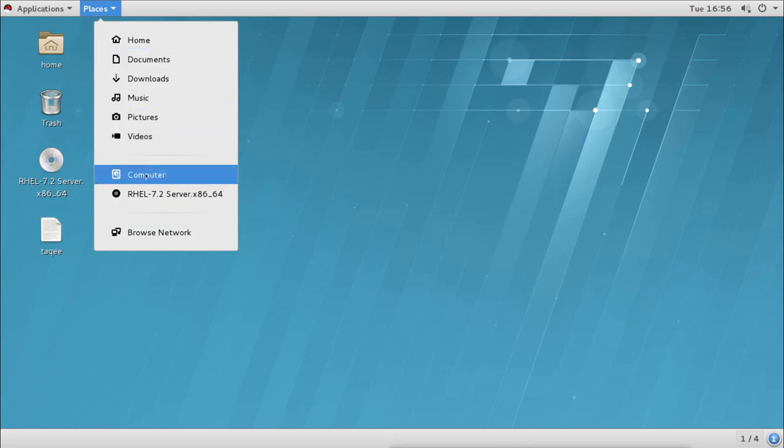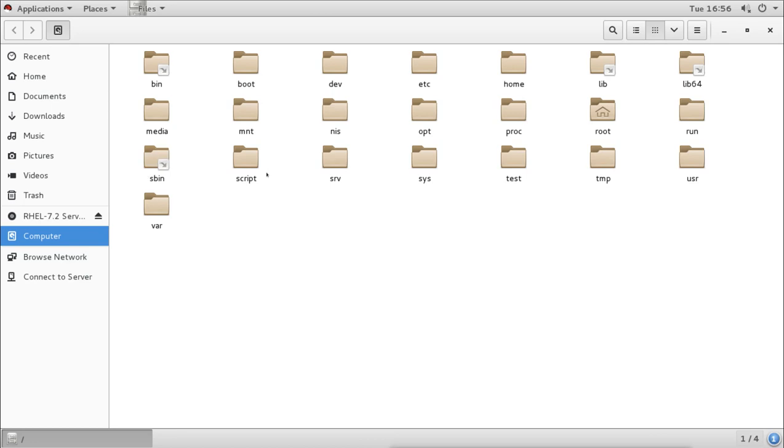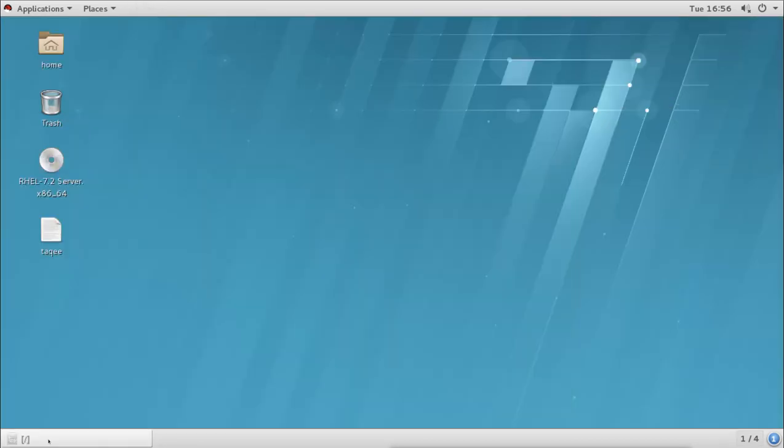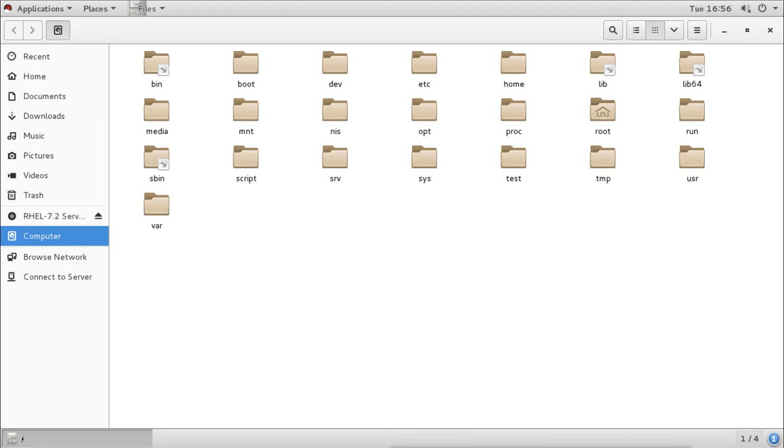When you go to Computer, even in the command line, you can't see the partitions. When you log in as a graphical user, still you can't see the partition. You see the directory structure. It is the file system, and all these directories are under slash. As you can see here, this is slash, and under the slash we have all these directories.